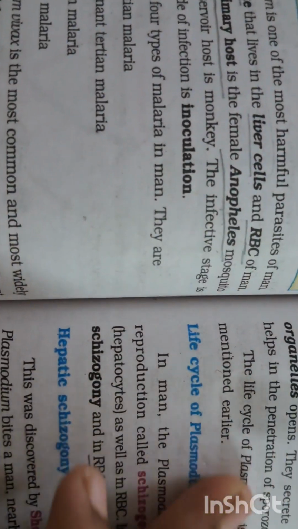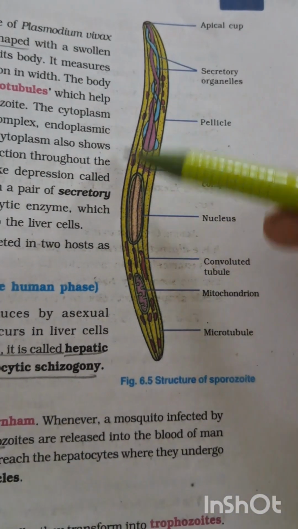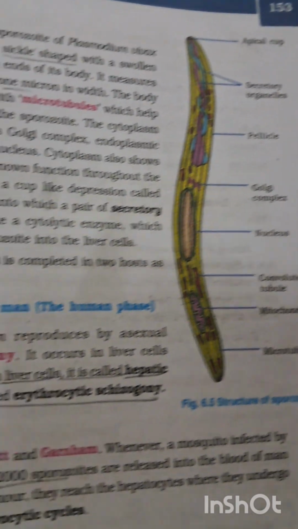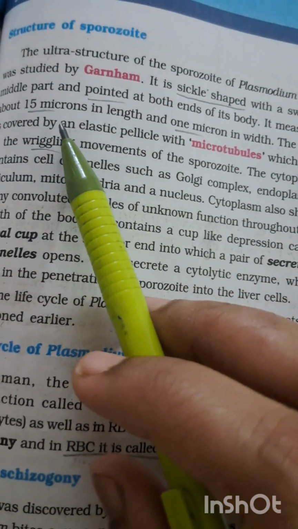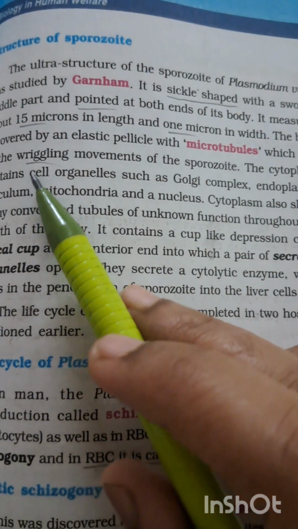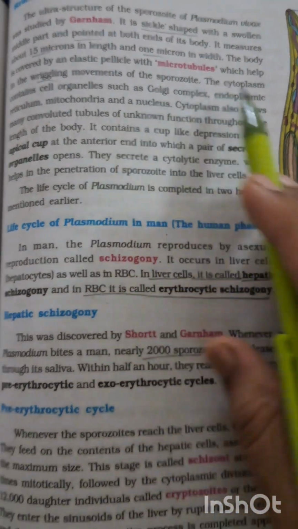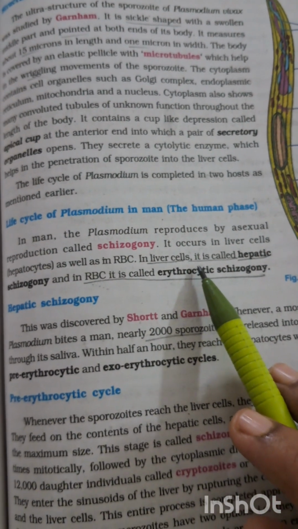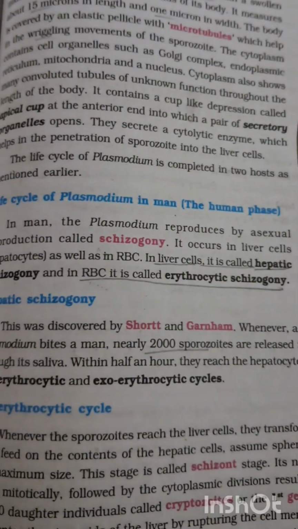First we discuss the basic structure of the sporozoite. It is sickle shaped, has microtubules, and shows a wriggling movement. This is the basic structure. Mainly the parasite's mosquito and man stages are what we discuss first.